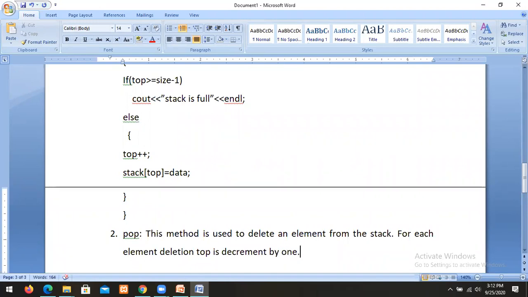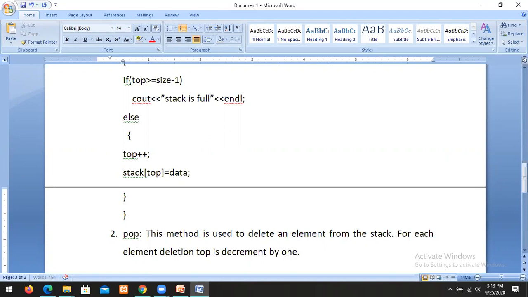Deletion of an element from the stack we call pop. In stacks, all deletions will be done at the top. When we insert, top is incremented; when we delete, top is decremented.